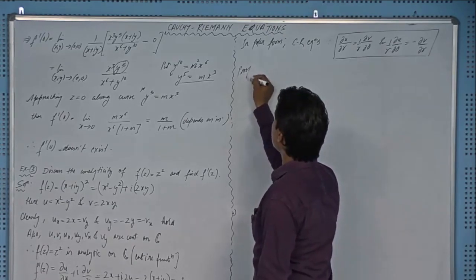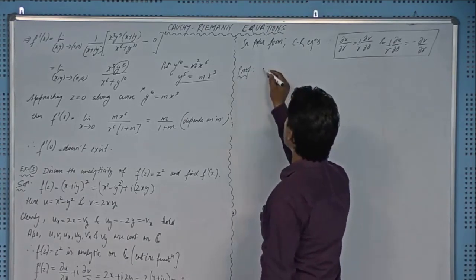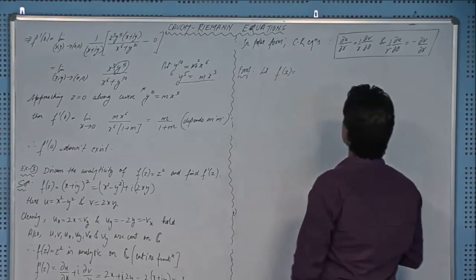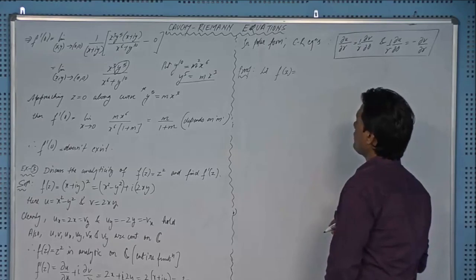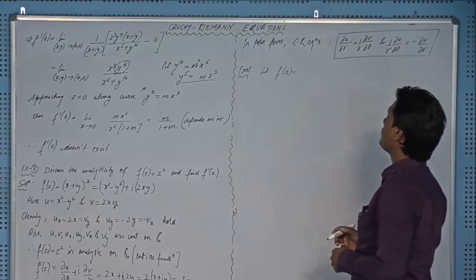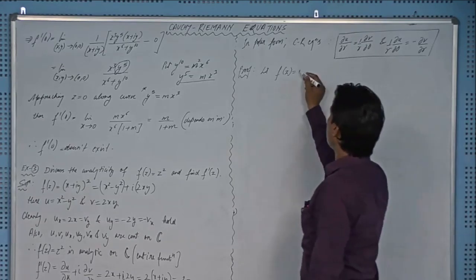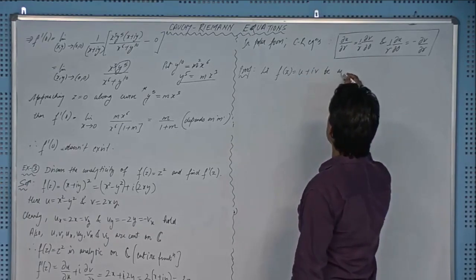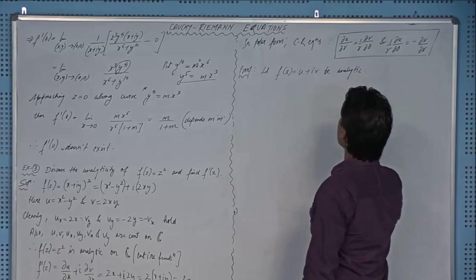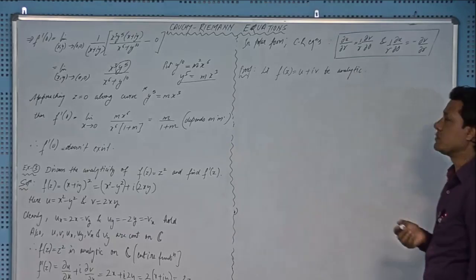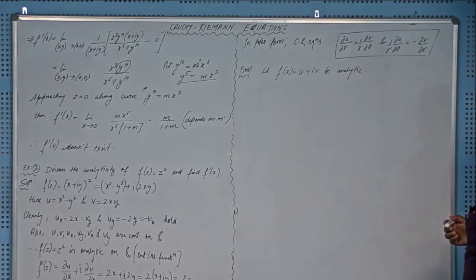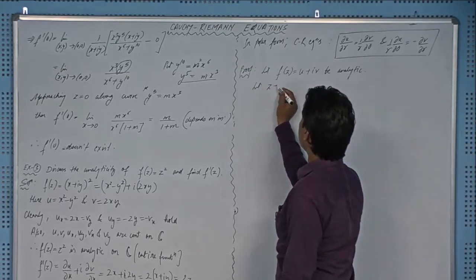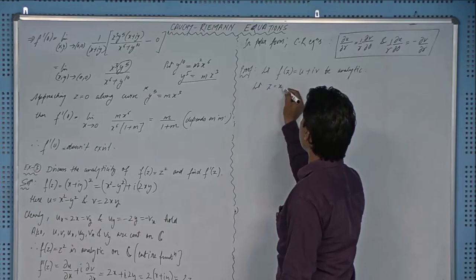Derivation is small, and let f(z) is equal to, the function is u plus iota v, or should I take z equal to x plus iota y? Okay, u plus iota v, be analytic, right? Analytic or differentiable, right? Fine. Let z equal to x plus iota y.